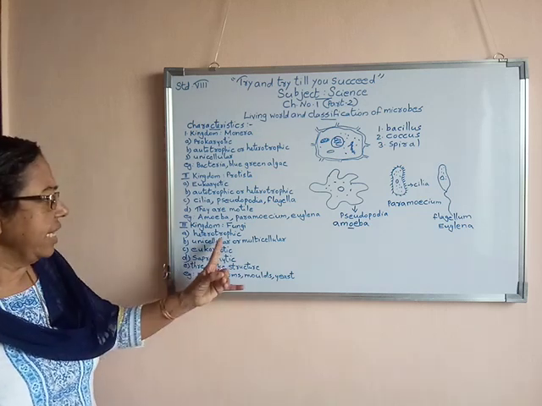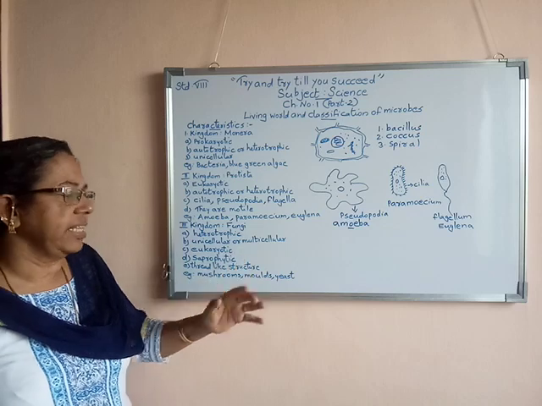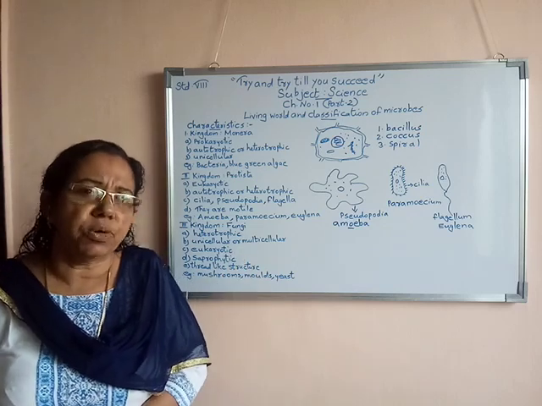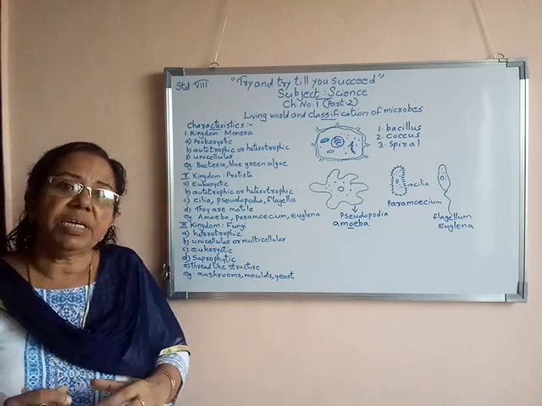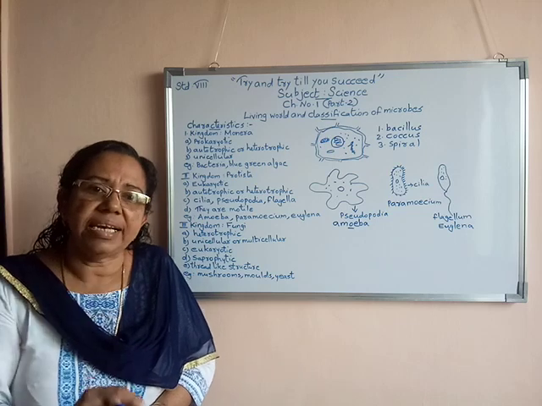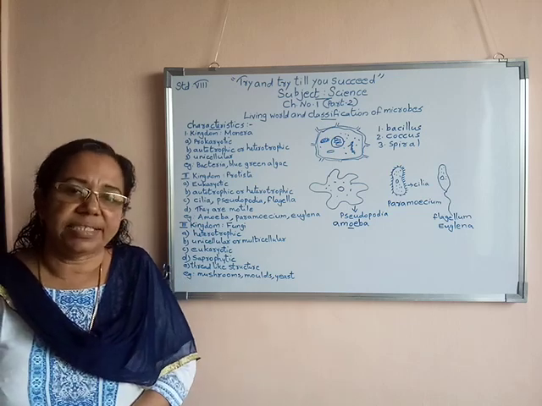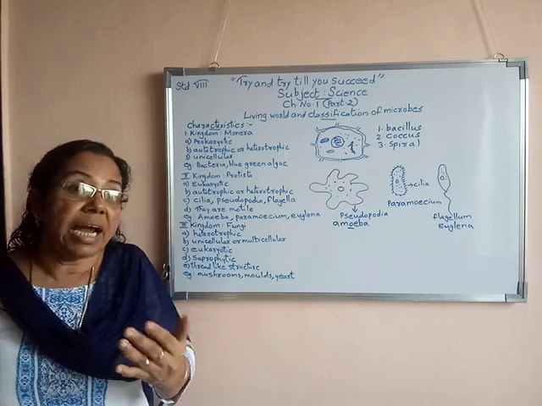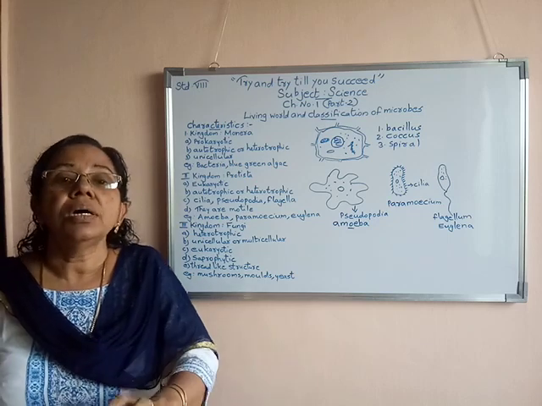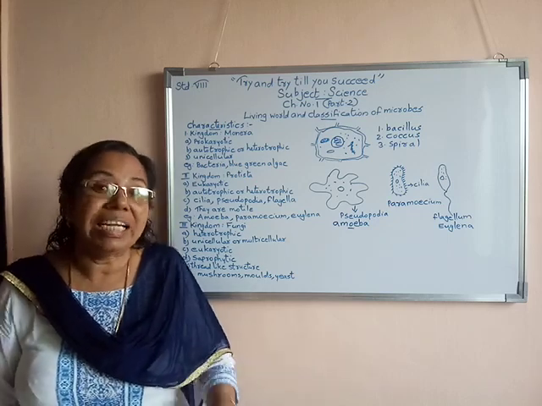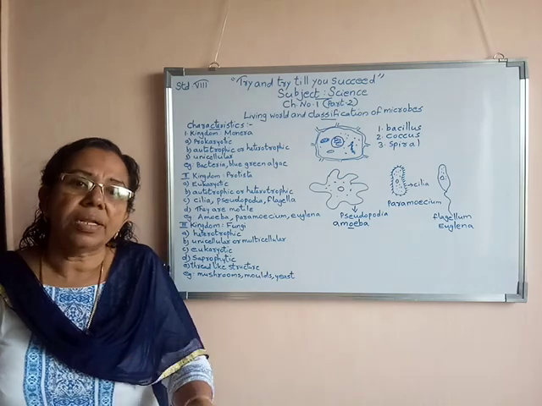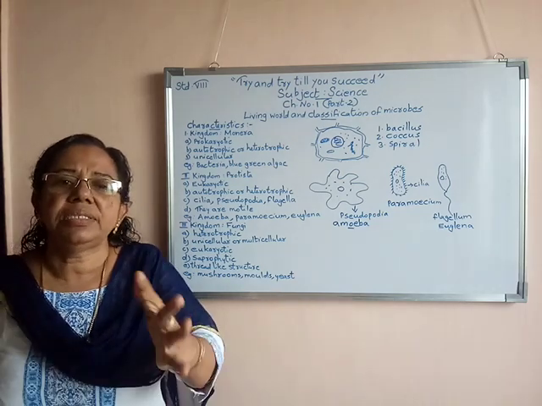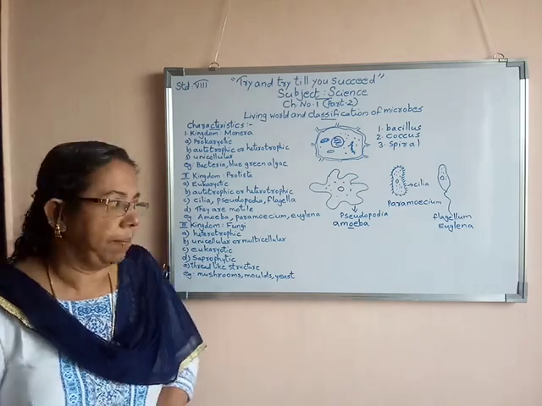Here we are studying one more speciality, their body. When we look at their body structure, some have a single cell and some have many cells. So they may be either unicellular or multicellular. Multi means many-celled, and unicellular means they have a single cell.